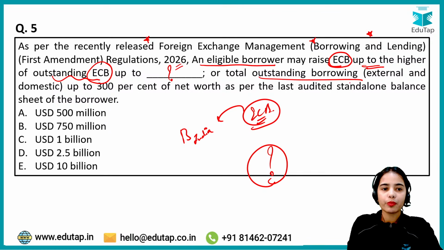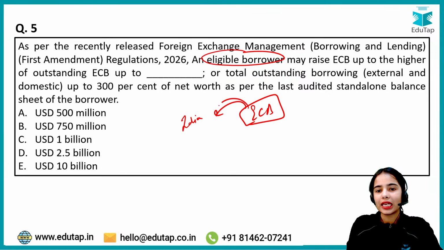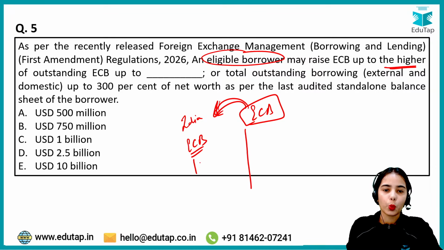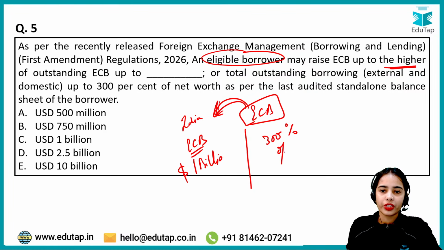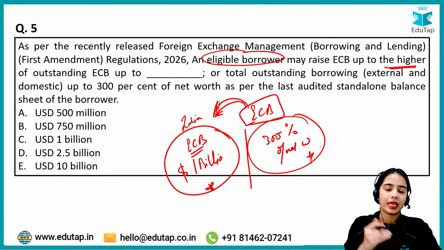Basically, an eligible borrower of India can take external commercial borrowing up to the higher of $1 billion or 300% of the net worth, whichever is higher. If the $1 billion is higher, this much can be taken by the eligible borrower, or if 300% of the net worth is higher, this much of the borrowing can be taken by the eligible borrower.